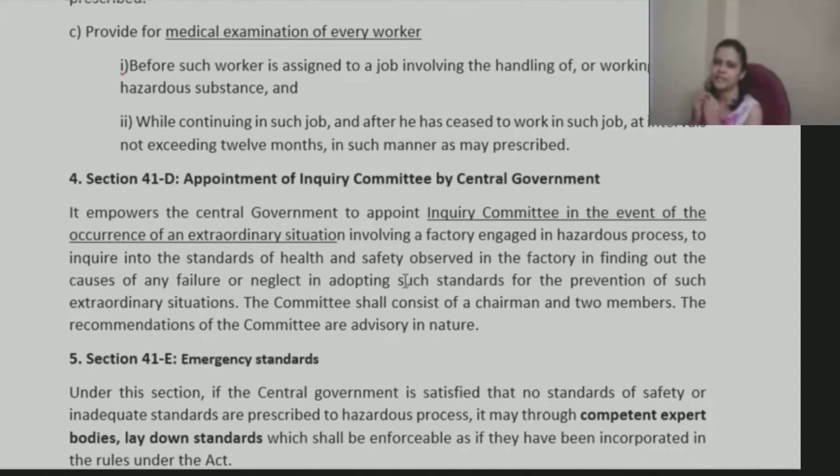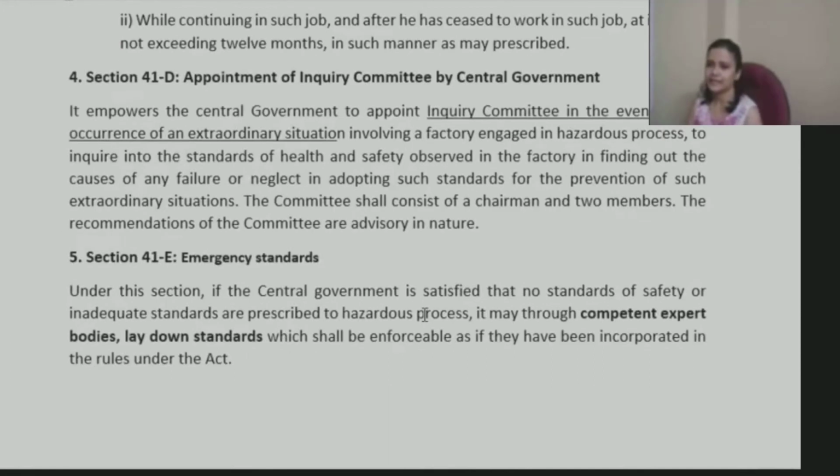There may be some local people who complain about it, or maybe some workers, if they complain that safety measures are not being properly taken up. In such cases, an inquiry committee may be set up and they would inspect all the things, whether everything is done properly or not. This committee would consist of a chairman plus 2 members. Whatever recommendations this committee gives would be advisory in nature, but again, all those inquiries would be done.